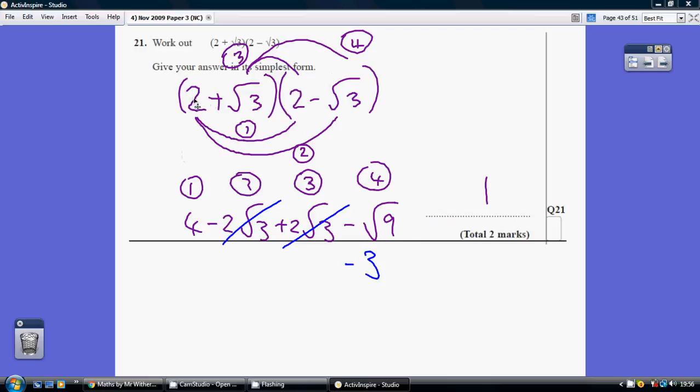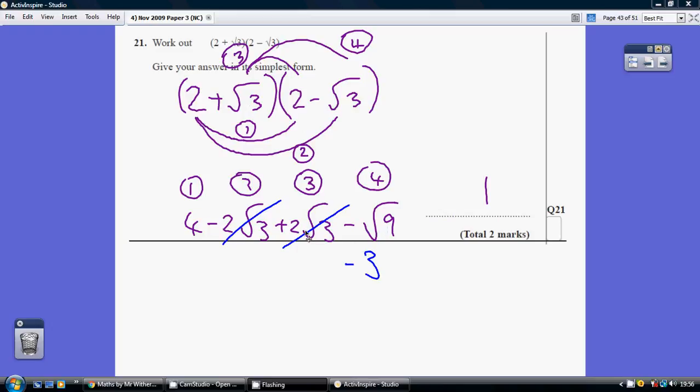So first of all, 2 times 2 is obviously plus 4. 2 times minus root 3 is minus 2 lots of root 3. Thirdly, root 3 times 2 is plus 2 lots of root 3. And fourthly, plus root 3 times minus root 3 is minus root 9.